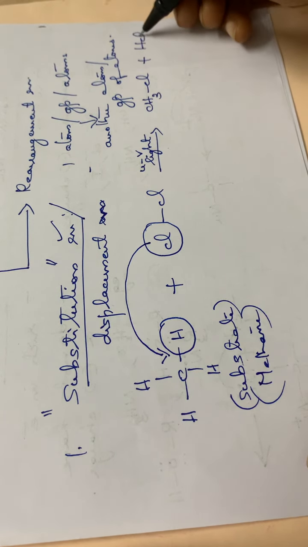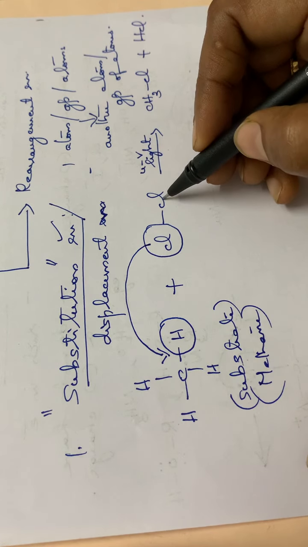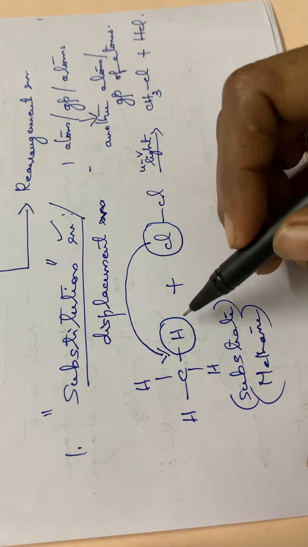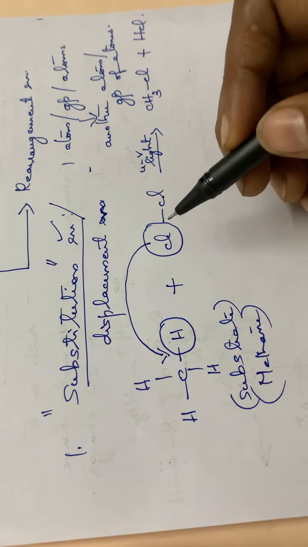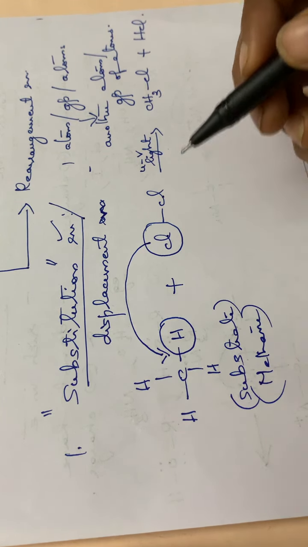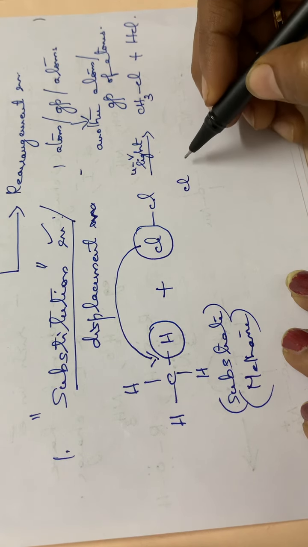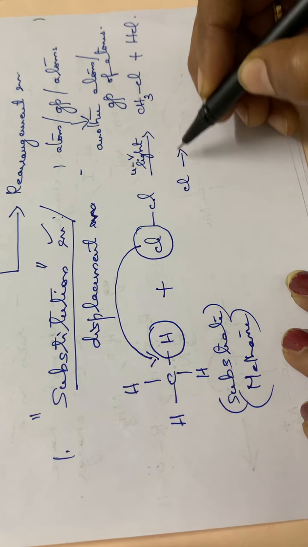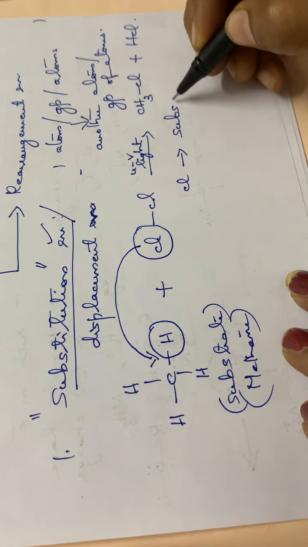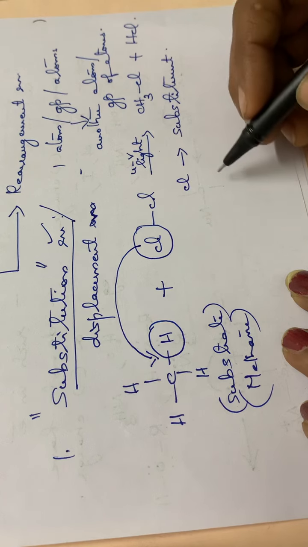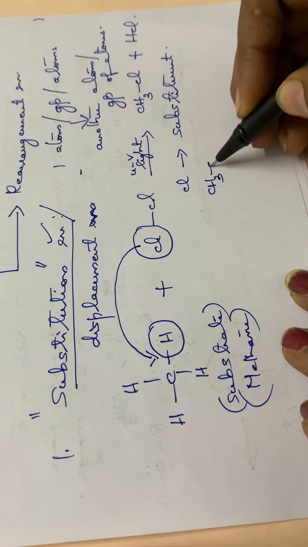CH3Cl plus HCl molecule. This hydrogen will be moving along with this chlorine atom. Here this hydrogen is replaced by this chlorine atom. So here we can say that this chlorine atom is the substituent. Chlorine atom is the substituent, and CH3Cl, what is CH3Cl?